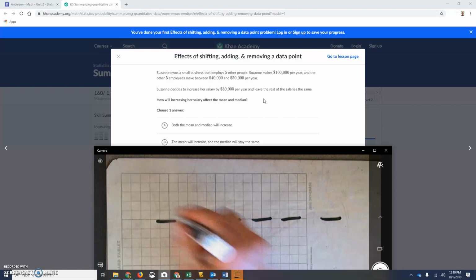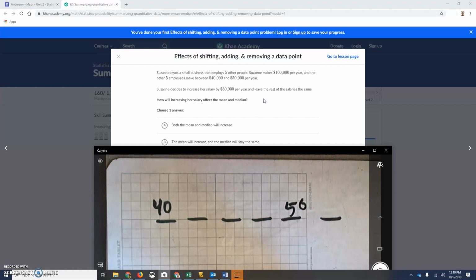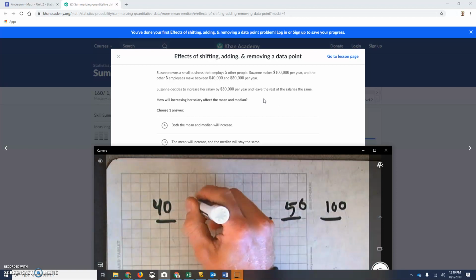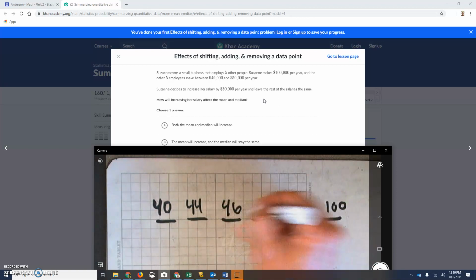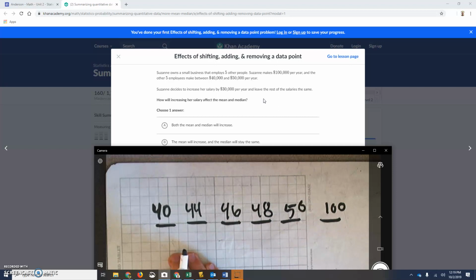Their salaries are between 40 and 50. Hers is 100. I'm leaving off the zeros, so these numbers in here don't really matter. I'm going to make them up. Now it says that she decides to increase her salary by $30,000 per year. So instead of 100, it's now 130.